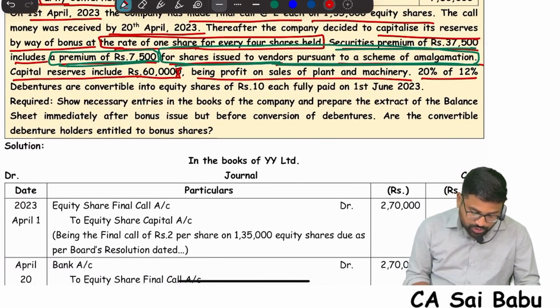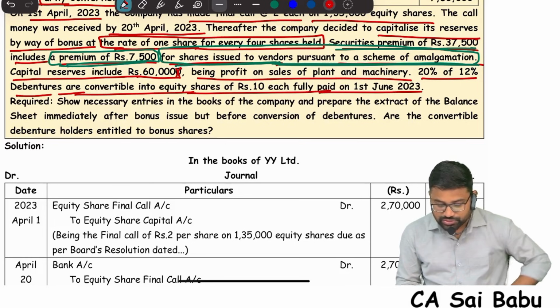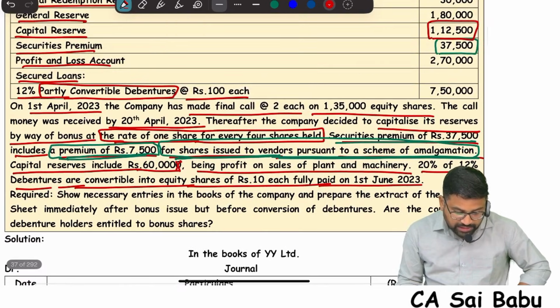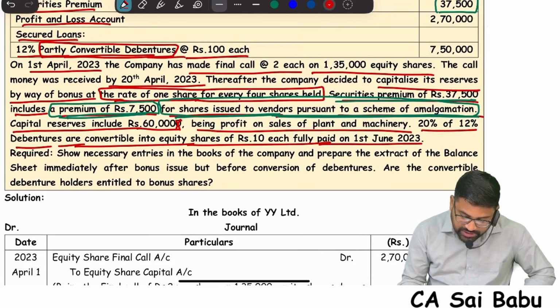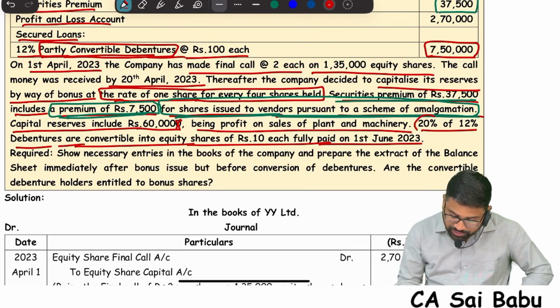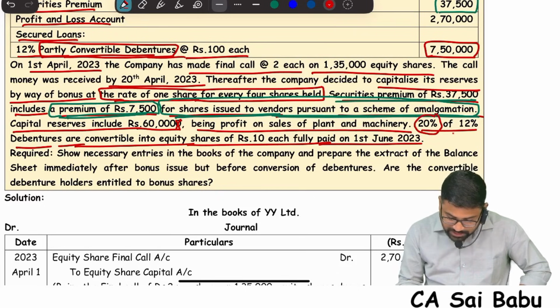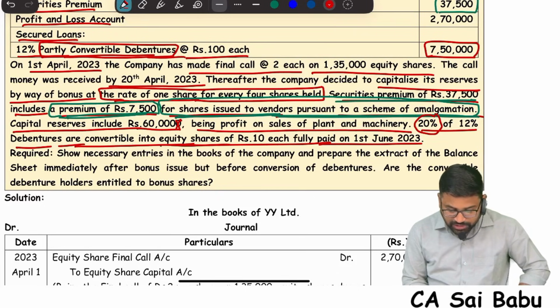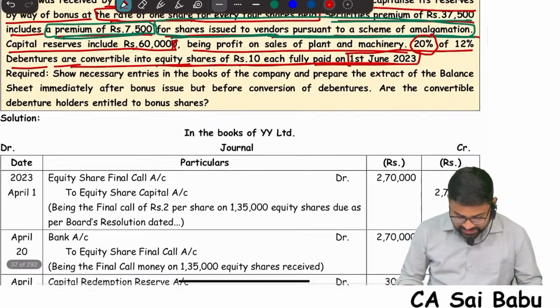20% of 12% debentures are convertible into equity shares of 10 each fully paid on 1st June 2023. Sir, partly convertible debentures. This company is having partly convertible debentures. See this, 7,50,000. How much is converted into equity shares? 20%. Given. See this, 20% of 12% debentures are convertible into equity shares. When will it be converted? 1st June 2023. Okay. Now see what they are asking.